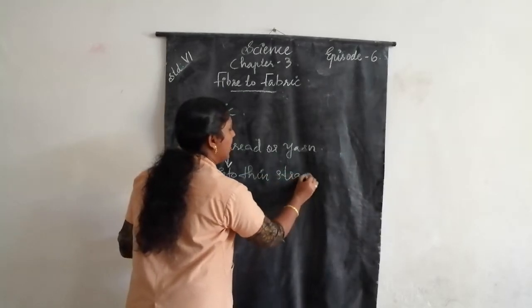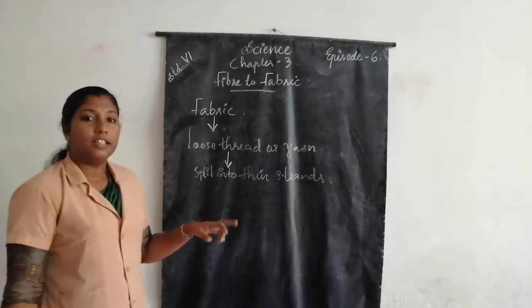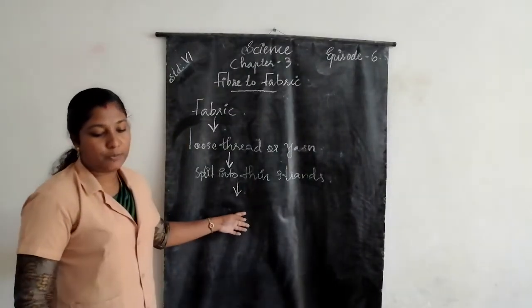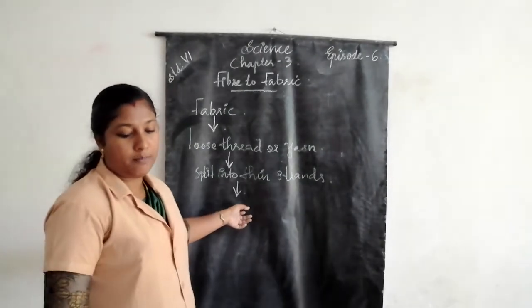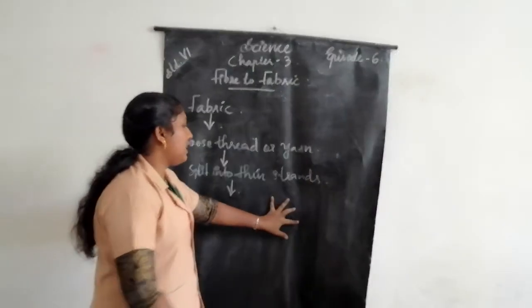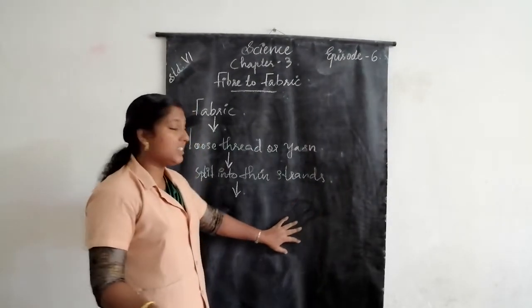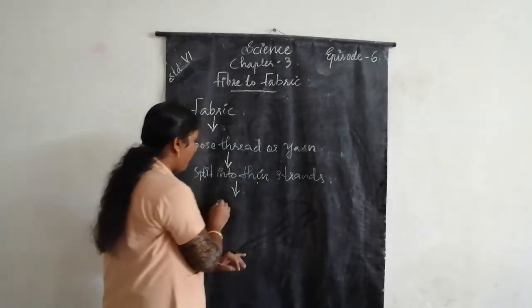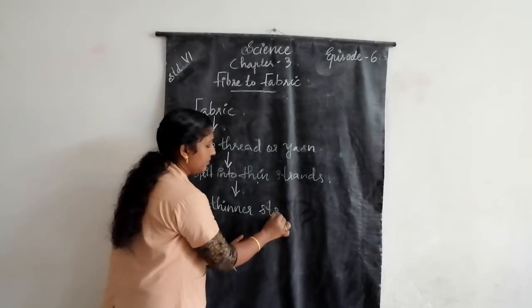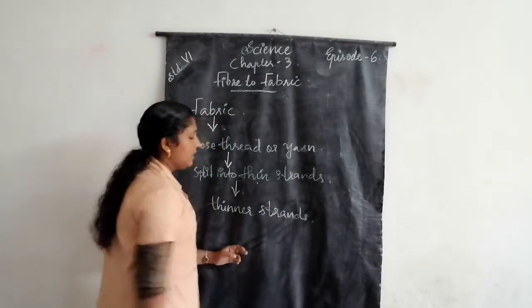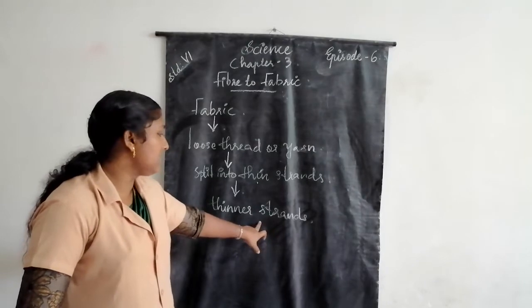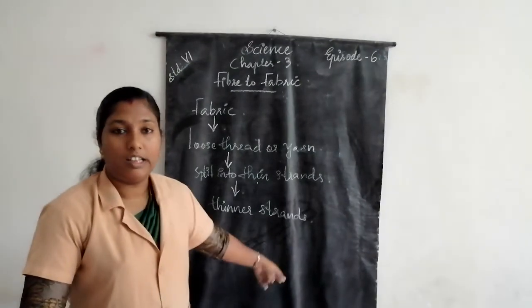These thin strands are again made up of still thinner strands. These thinner strands are called fibers.